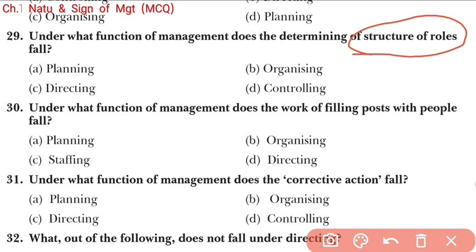Designation means the different posts for employees. So students, this designation designing process is done in organizing. So here organizing will be the right answer.